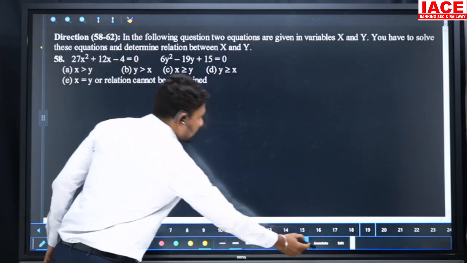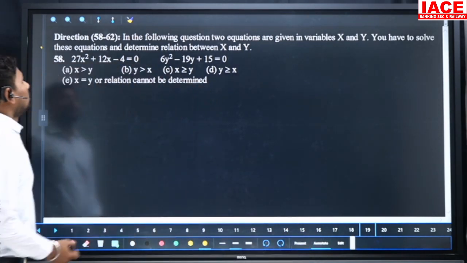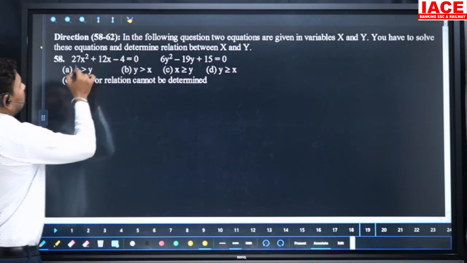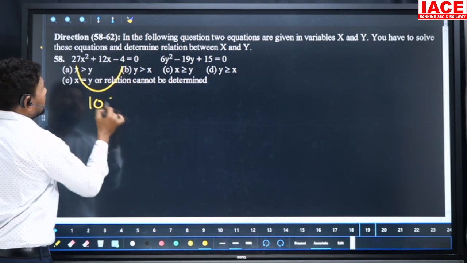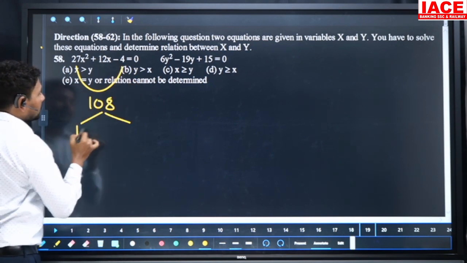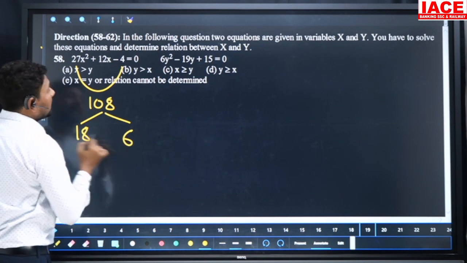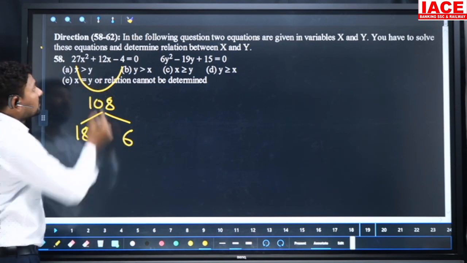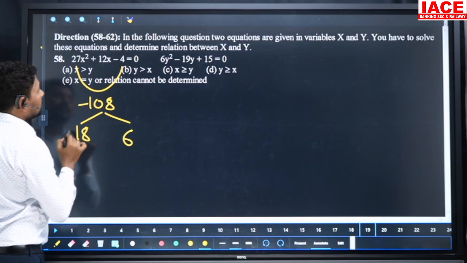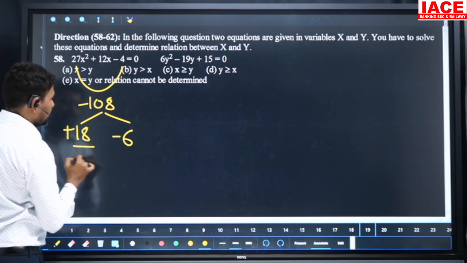Next, we have directions based on the quadratic equation. Look at the questions and find out the answers. Look at 27 × 4, it is 108. 108 we can write as 18 × 6. 18 plus 6 is equal to 24, but we need 12. That's why we are writing plus 18 and minus 6, divided by 27.